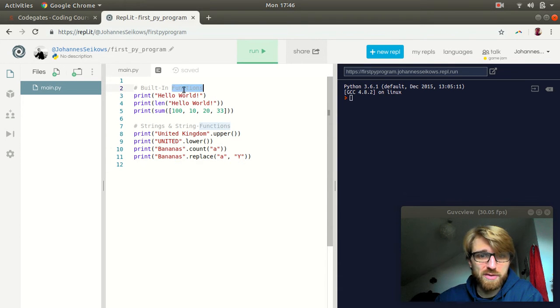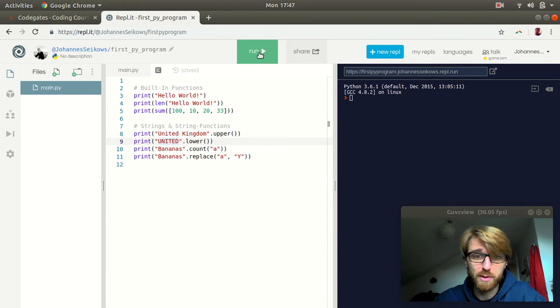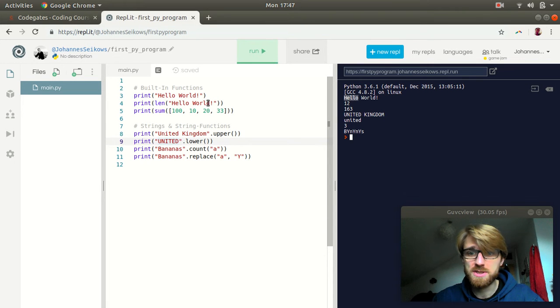If you think about it this way: whenever Python executes a program that we write, so if we hit run, for example, Python starts at the top of the script that we've written. And then it goes line by line and executes each piece of code that we've composed, all the way until the end, until it's done. So if we run this program here, you can see hello world is the outcome of line 3 being executed, 12 is the outcome of line 4, and so forth. And the last one is the outcome of line 11, where we replace the A's with the Y's in bananas.